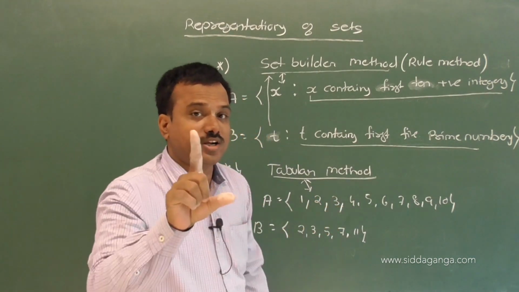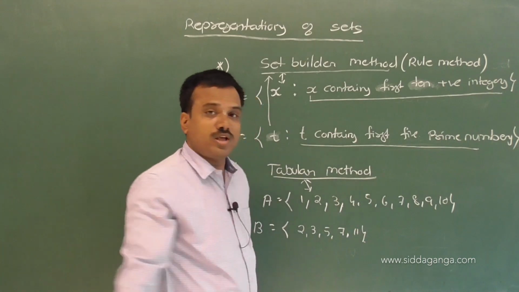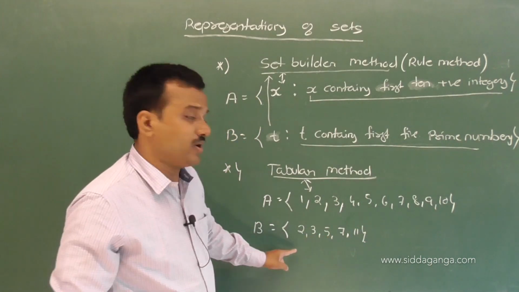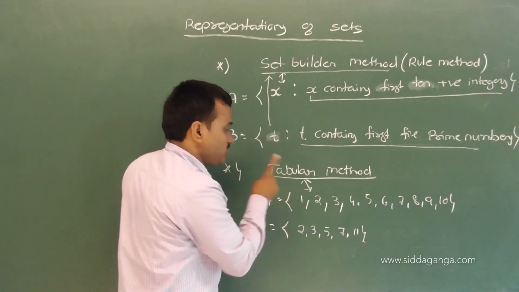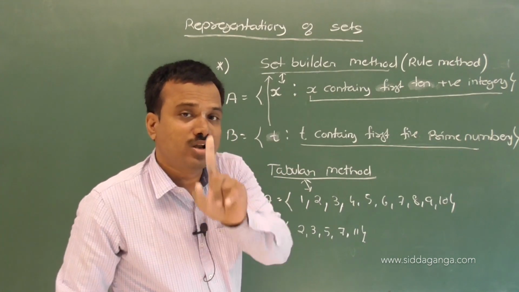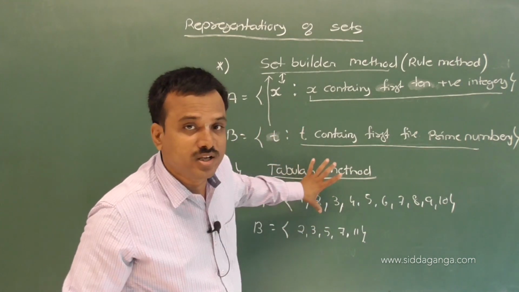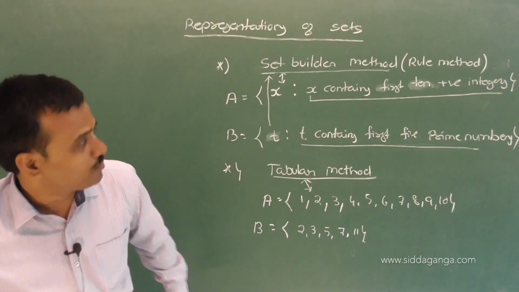That is very important. So this type of representation we call the tabular method. Understand? Clear? Okay.